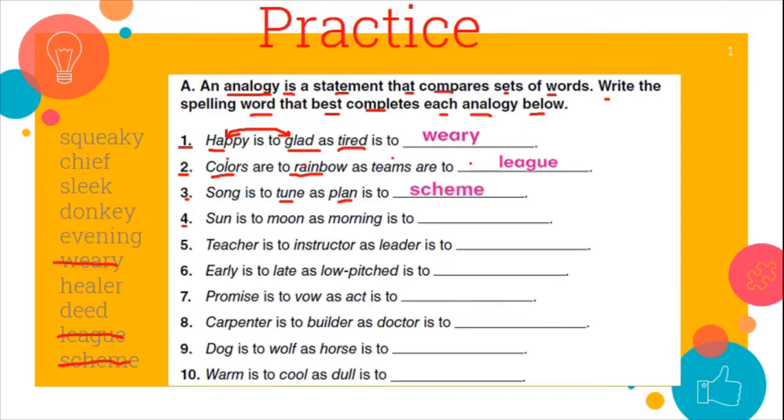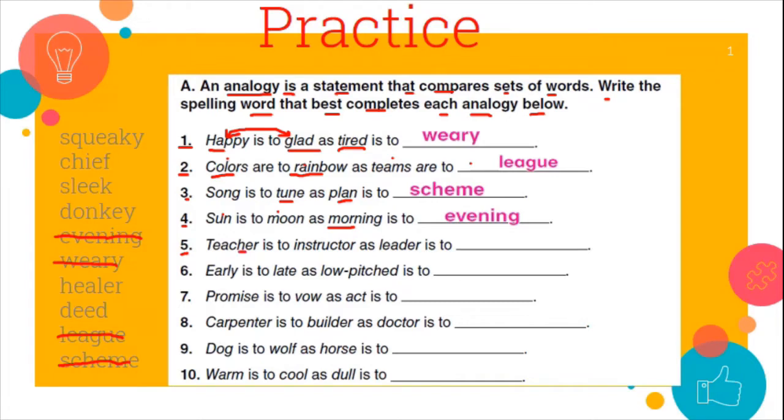Number 4, sun is to moon. So here sun and moon, these are opposites. What's the opposite of sun? Moon. As morning is to what? Which one here is the opposite of morning? You guessed it right. This one is easy. It's the word evening. Number 5, teacher is to instructor.